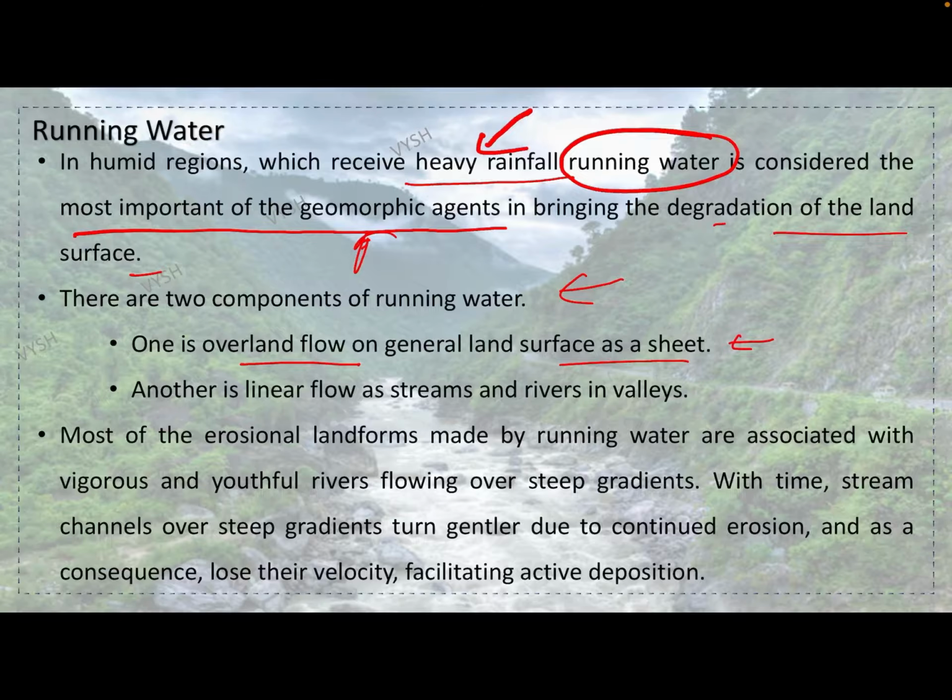Another is linear flow as streams and rivers in the valleys. Most of the erosional landforms made by running water are associated with vigorous and youthful rivers flowing over steep gradients. As we have read in the previous slide, there are three stages. In rivers also there are three stages.